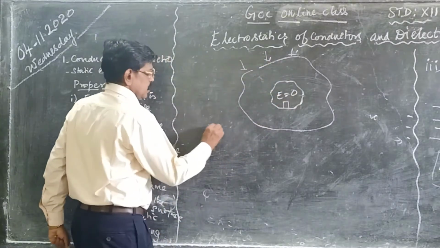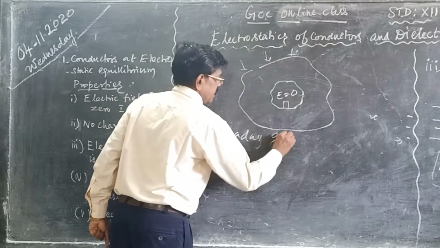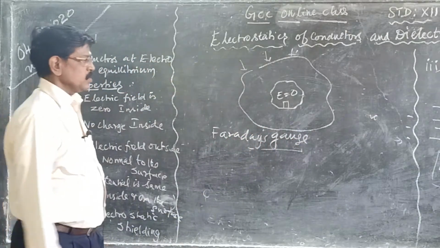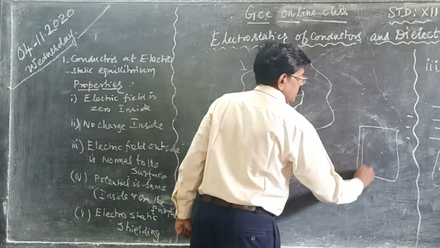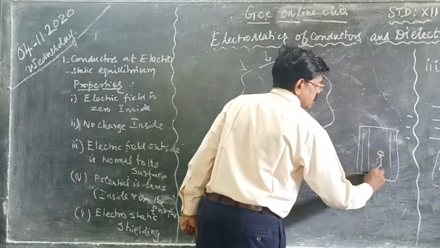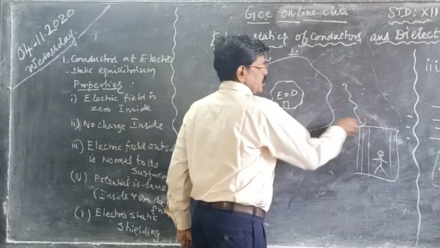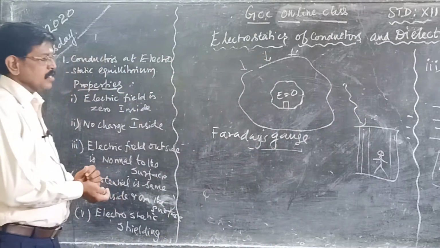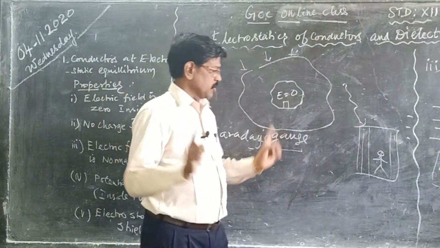This is demonstrated by the Faraday's cage. Suppose there is an artificial lightning, and a person is standing inside a cage which consists of metal rods. There is a room.